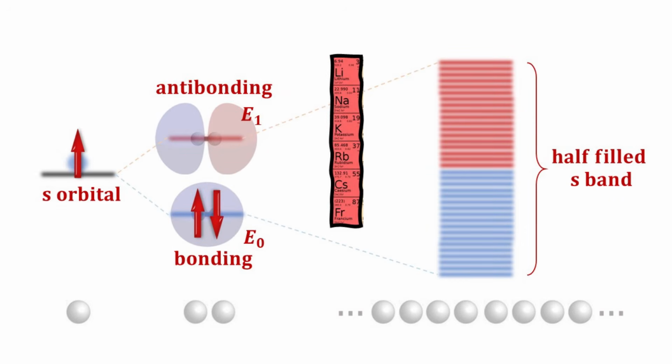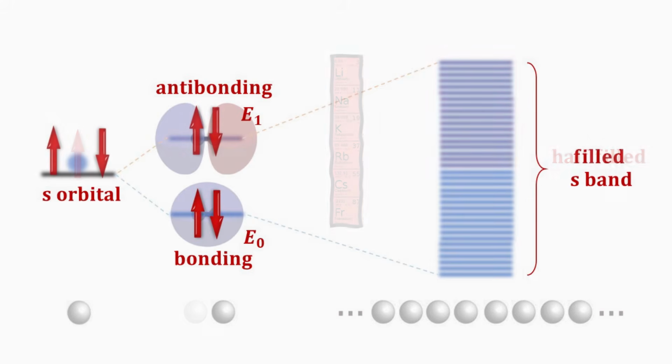The alkali metals, which have a valence electron of 1, fit this description. These half-filled bands imply that electrons can be accelerated to higher energy with an applied electric field. Thus, they conduct electricity. If we have 2 electrons per atom instead, then the s band will have to be completely filled. But a completely filled band cannot conduct electricity since there are no available states for electrons to move into. Clearly, this cannot be the case. As we know, the group 2 elements are known as alkaline earth metals.